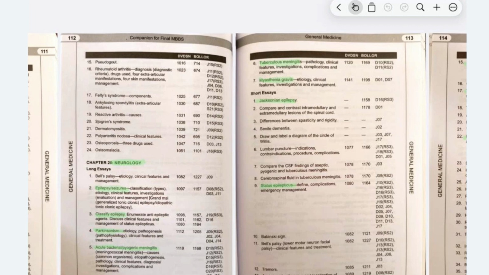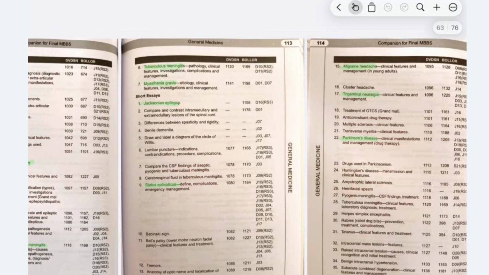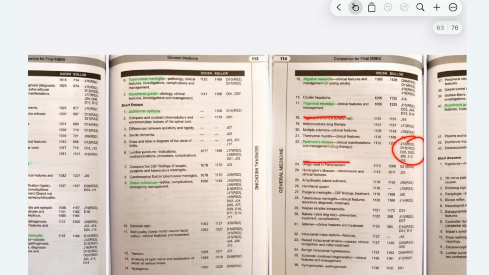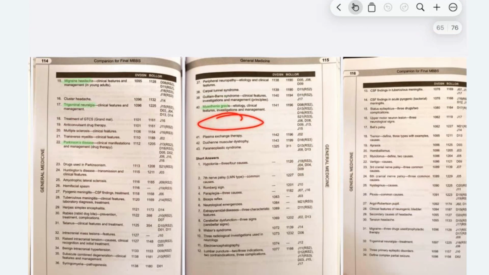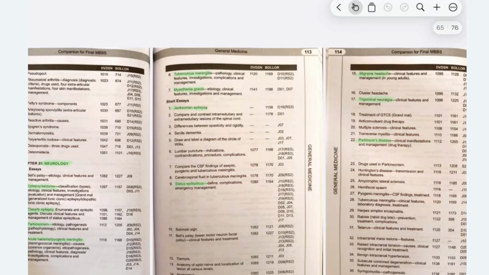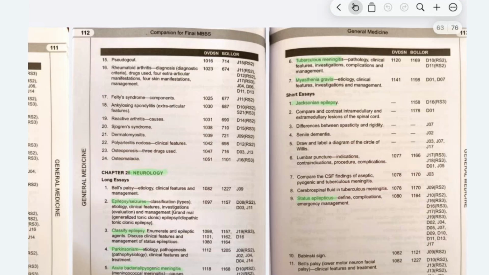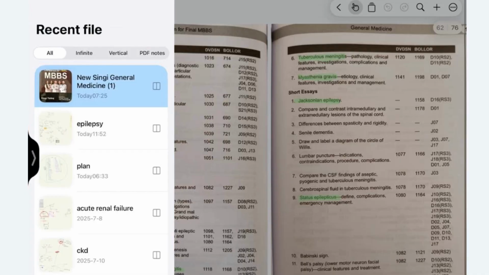The other important 10 markers are Parkinsonism, the epilepsy we'll see, and then myasthenia gravis. Also important 5 mark questions are trigeminal neuralgia, Parkinson's disease, which has been asked many times, also migraine headache and trigeminal neuralgia. Myasthenia gravis is an important 5 marker question also. So we'll be seeing through these topics briefly. First, I am starting with epilepsy.